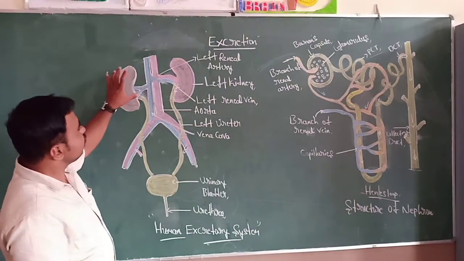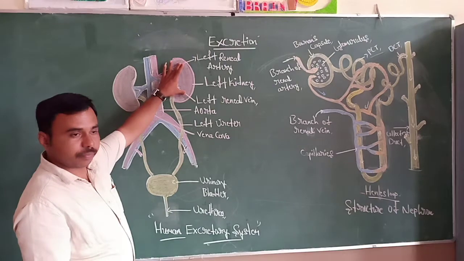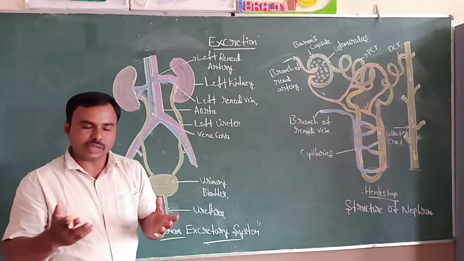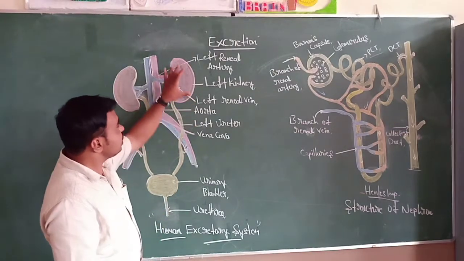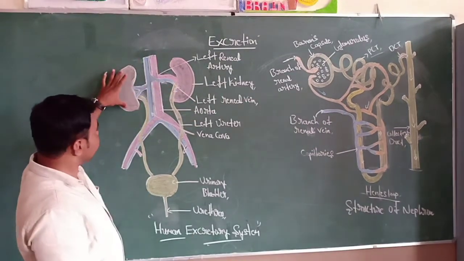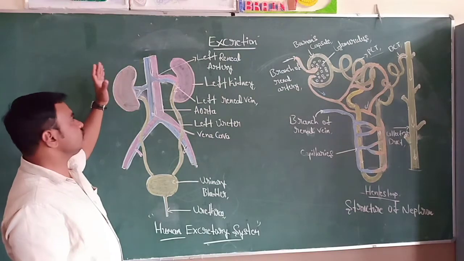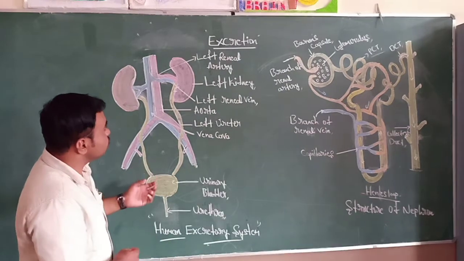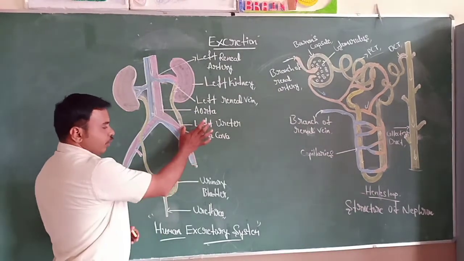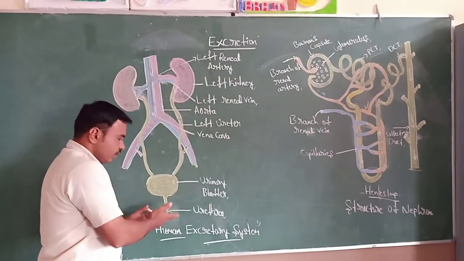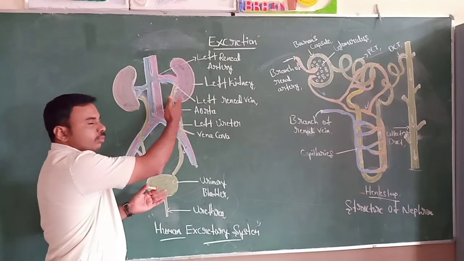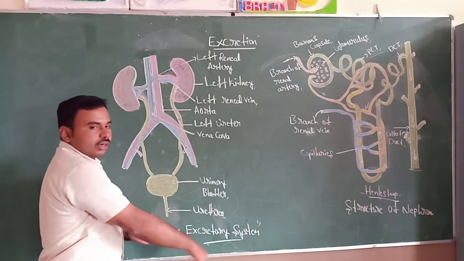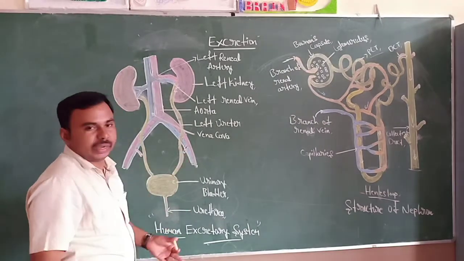This system involves a pair of kidneys. These kidneys are located in the abdominal cavity on either side of the backbone. Each kidney is bean shaped, reddish brown in color, and measures approximately 10 cm in length. The system also consists of a pair of ureters, a urinary bladder and a urethra. The urine formed in the kidney moves to the ureter, is then stored in the urinary bladder, and passes out through the urethra. So this is the mechanism.